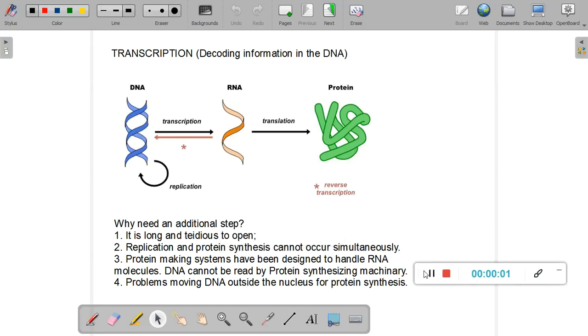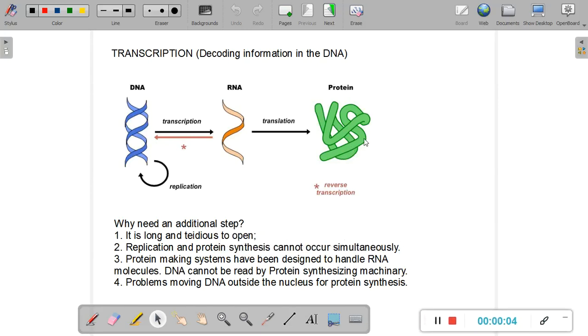In our previous sessions, we've understood the structure of the DNA, the different experiments that led to this discovery of the structure of the DNA. Also, we've learned about the process of replication of the genetic material, which is the DNA. In today's session, we will learn about the next important aspect of genetics or molecular biology, which is transcription. And we will understand how it basically happens in prokaryotes and eukaryotes.